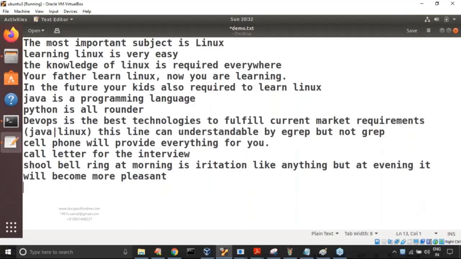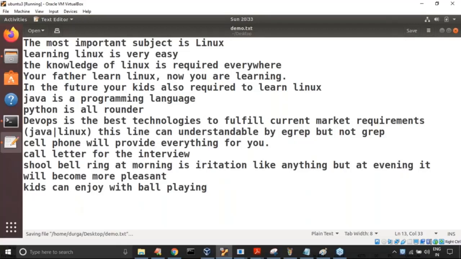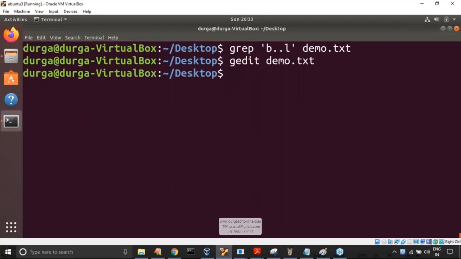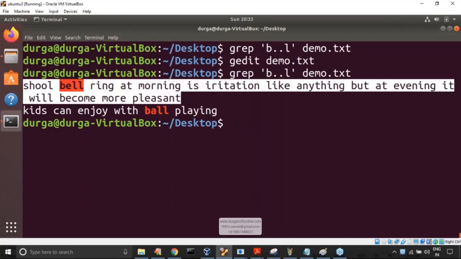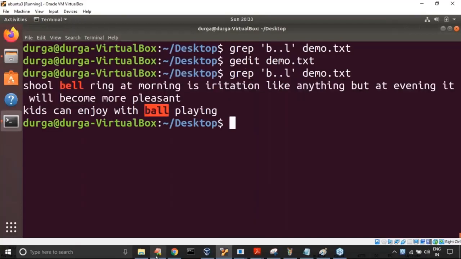Next, sir, this is ball, ball for the kids. Kids can enjoy playing with the ball. Now observe carefully, right? Here bell is there. Next, a ball is there. At least these two lines should be matched, right? Yes. Okay, sir, this line matched, bell, and next, and after that, ball, like so.